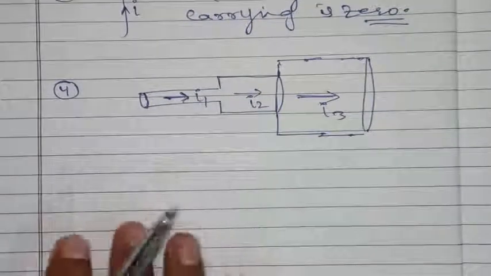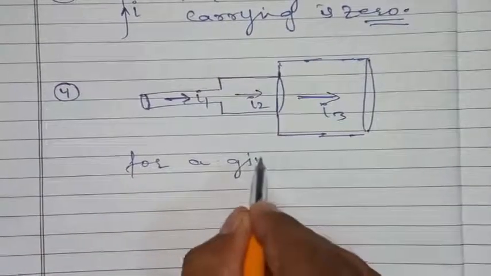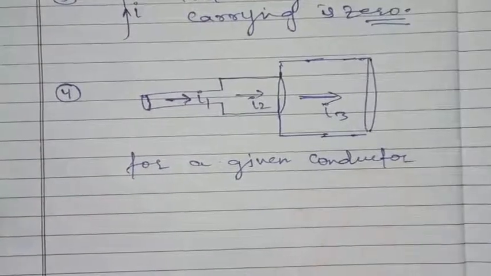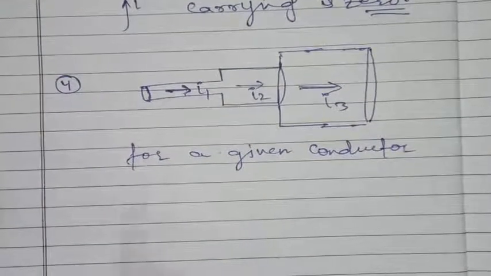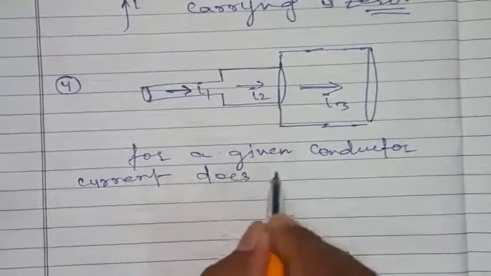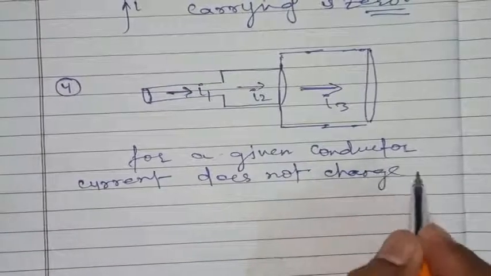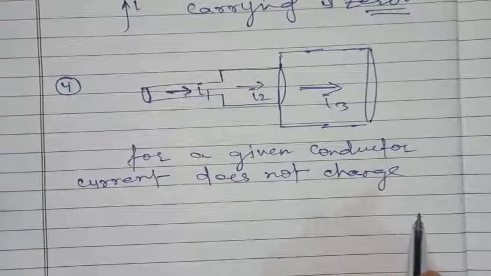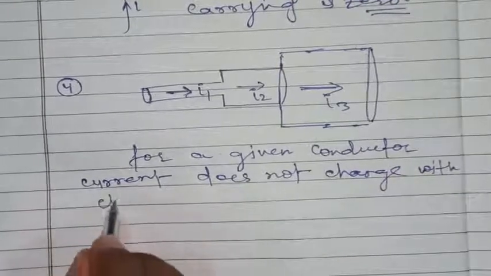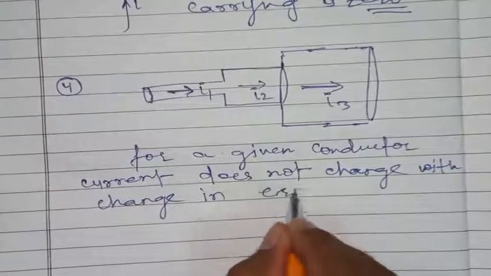We can say that for a given conductor, current does not change with change in cross section area.